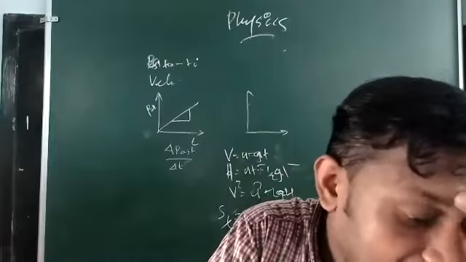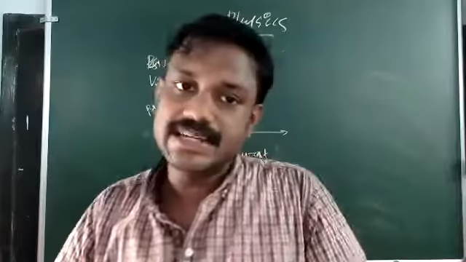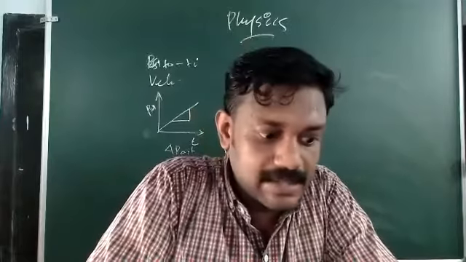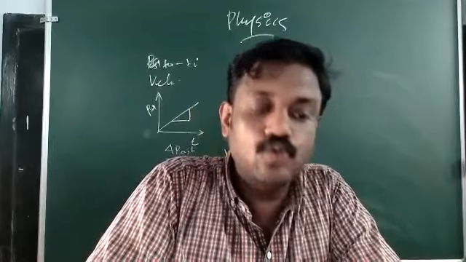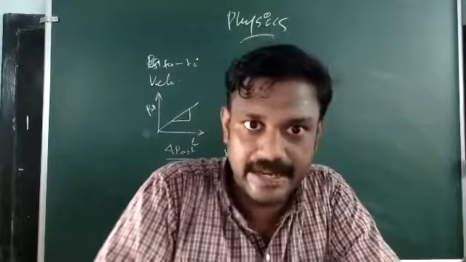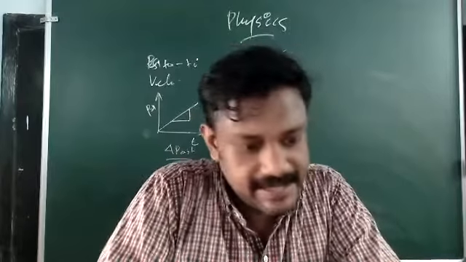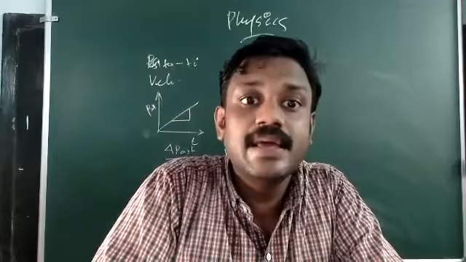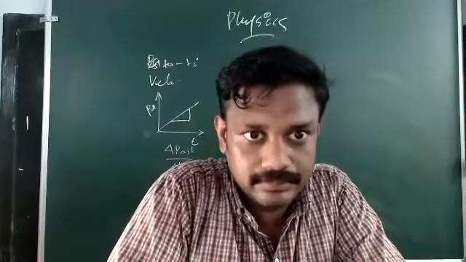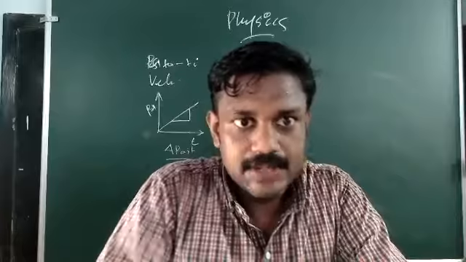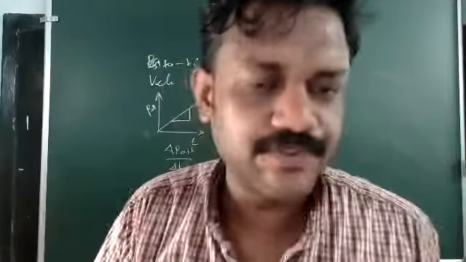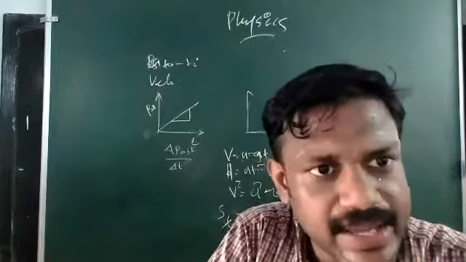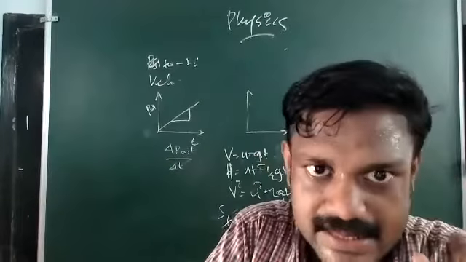So how can you find the acceleration from A to B? Acceleration is change in velocity divided by change in time. What is the change in velocity? 2 minus 5, which is minus 3, divided by the change in time, 3 minus 2, that is 1. So what will be the acceleration? Minus 3 meters per second square. Clear now? So this is the method to find the answers for your graph questions. From graph questions, you can easily find the answers.